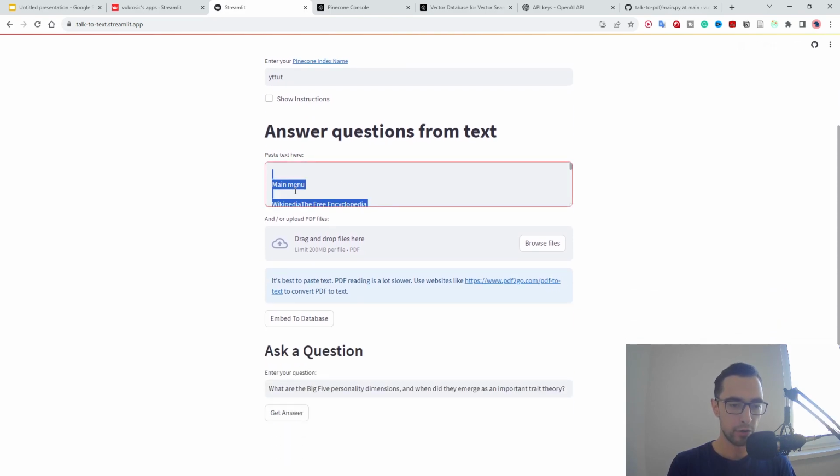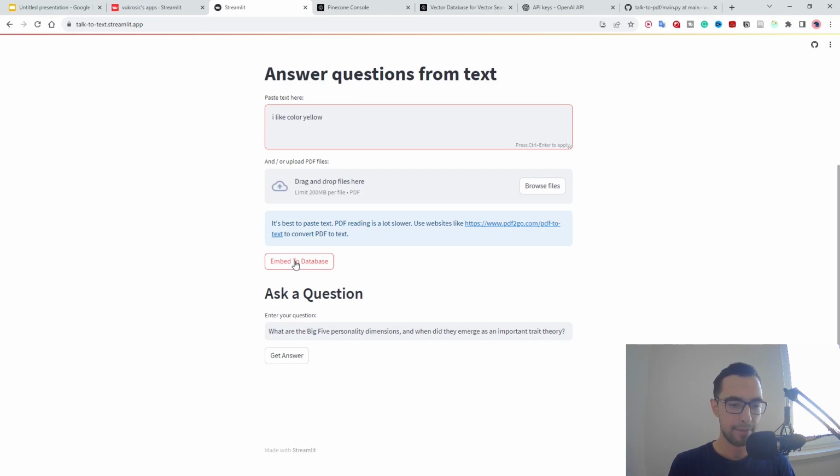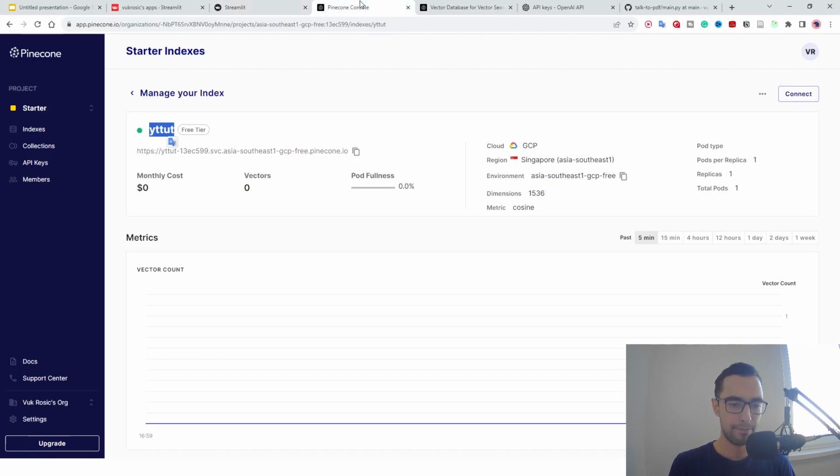Now, you can paste in any text here. For example, I like color yellow. And we're going to say embed to database, and this is going to embed it. We're going to see vector is going to be 1. Yes, now we know that it's embedded.